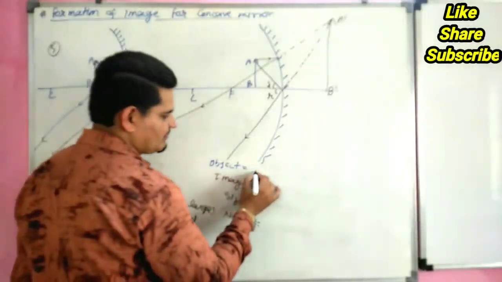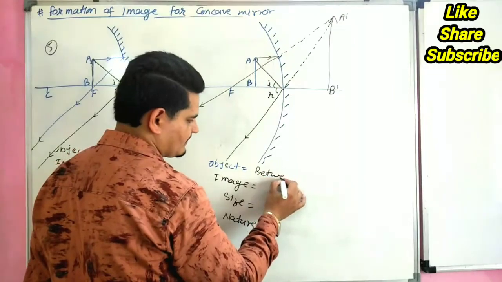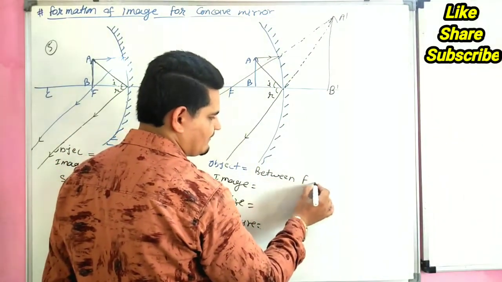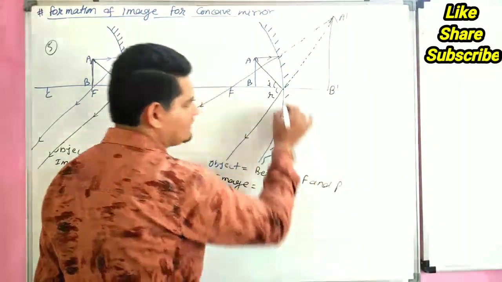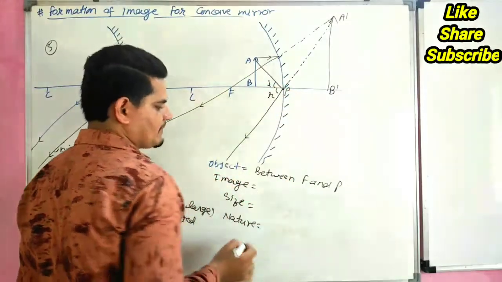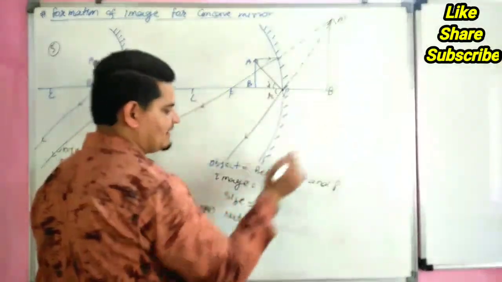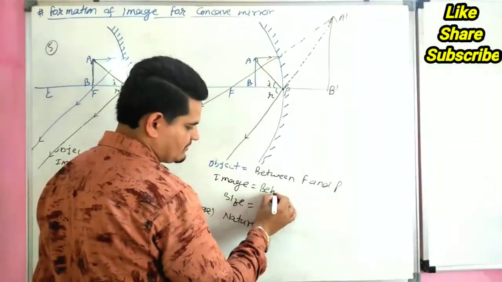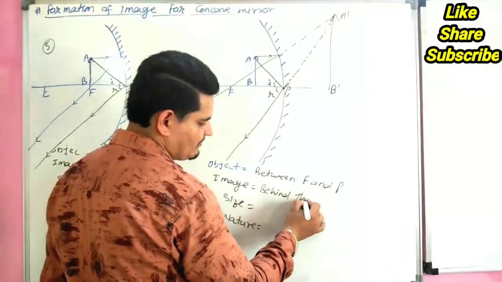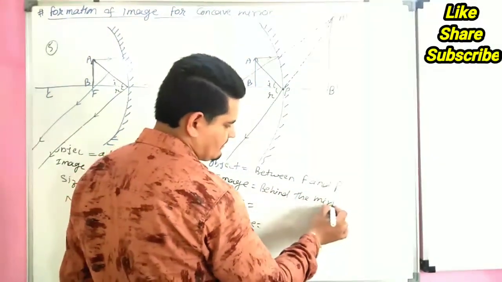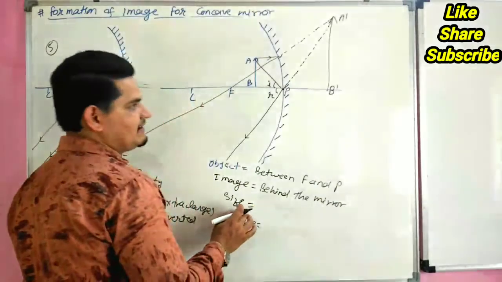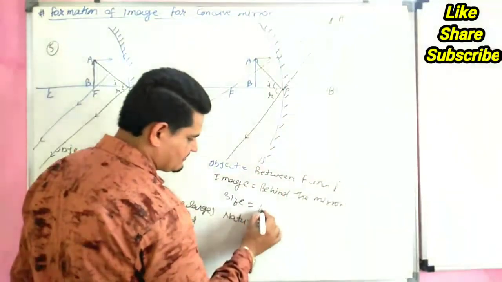So object between F and P. This is the point P, pole. Image forms behind the mirror. Size extra large.